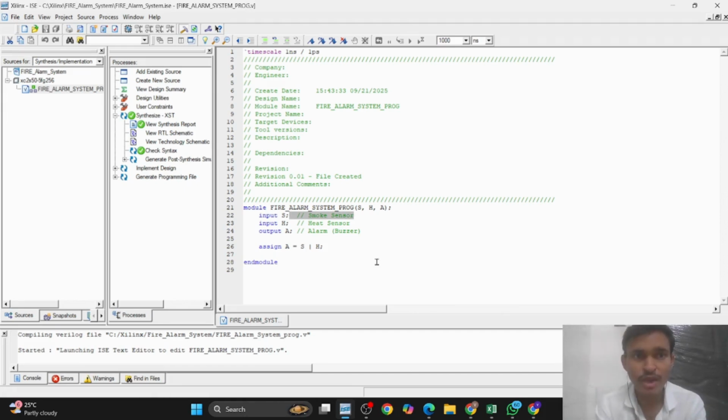Here we have to take a basic circuit and a real world application, which is a fire alarm system. I have to make one video on this system, and I have used Xilinx simulation for making this circuit.